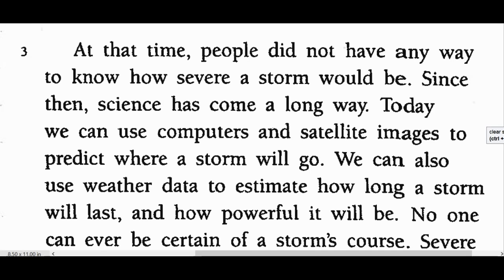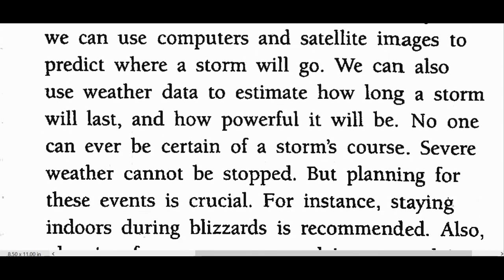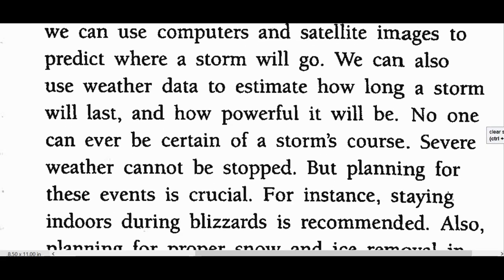At that time, people did not have any way to know how severe a storm would be. Since then, science has come a long way. Today, we can use computers and satellite images to predict where a storm will go. We can also use weather data to estimate how long a storm will last and how powerful it will be. No one can ever be certain of a storm's course, like where it's going to go. So severe weather cannot be stopped, but planning for these events is crucial.